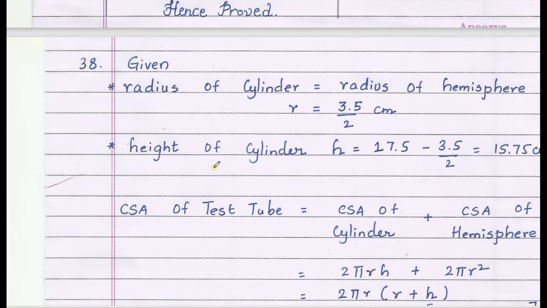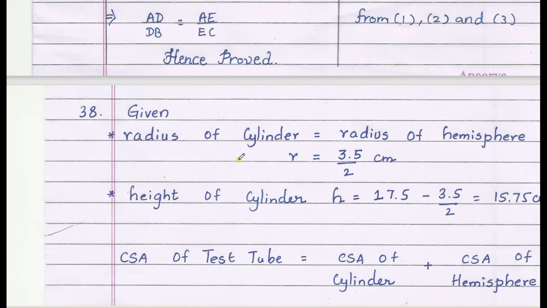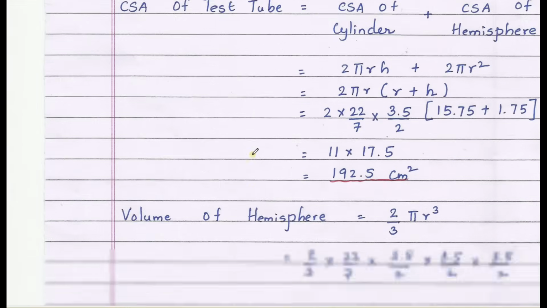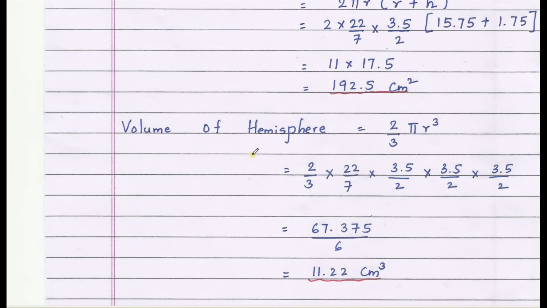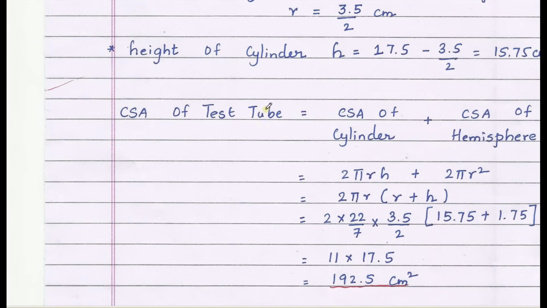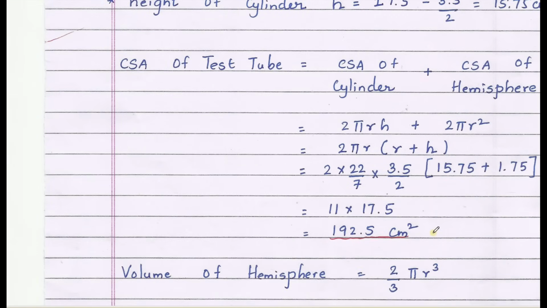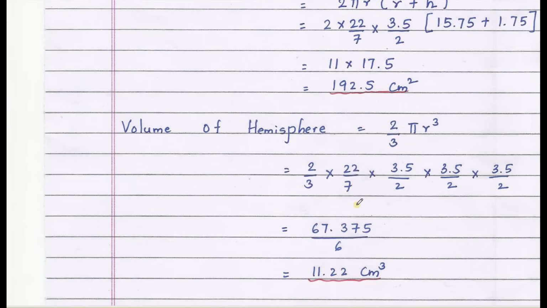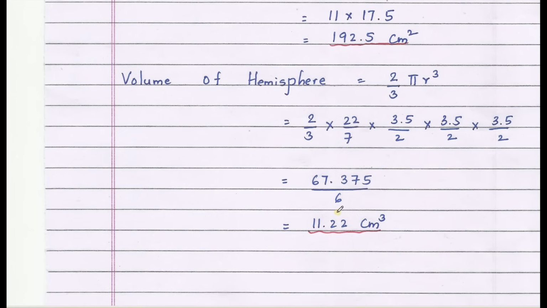Next, 38th question. We need to find out the CSA of the test tube and also how much the quantity of the solution that can be filled in a hemispherical part, that is volume of hemisphere. The CSA of the test tube will be 192.5 centimeters square. The volume of the hemisphere is 2 by 3 pi r cube. After substituting the values we get 11.22 centimeters cube.